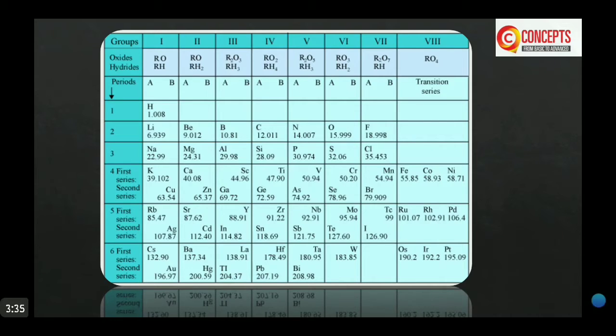Except the 8th group, each group is divided into 2 subgroups, A and B. You can see it in the picture. Group A constitutes the representative elements, and group B constitutes the transition elements. The 8th group contains 9 transition elements.